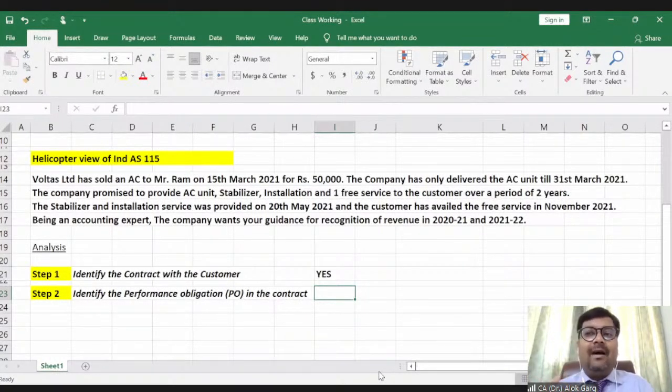When you are buying a car from a car dealer, the dealer says the cost of the car is 10 lakh rupees and you can get 3 services or 5 services in the next 5 years, right? So don't you think he is also charging for these 5 services?